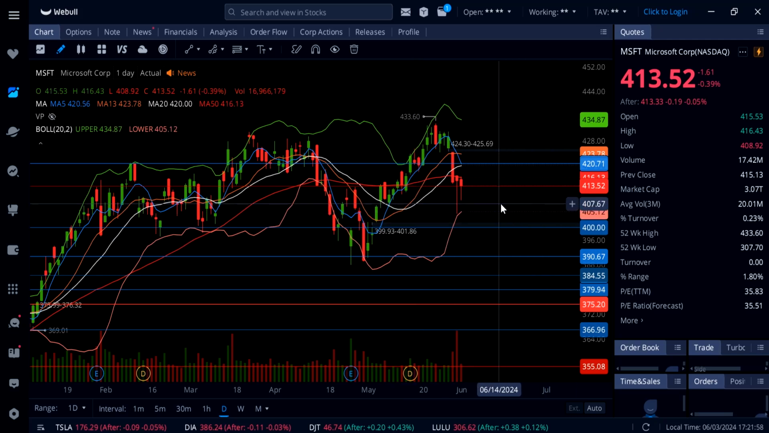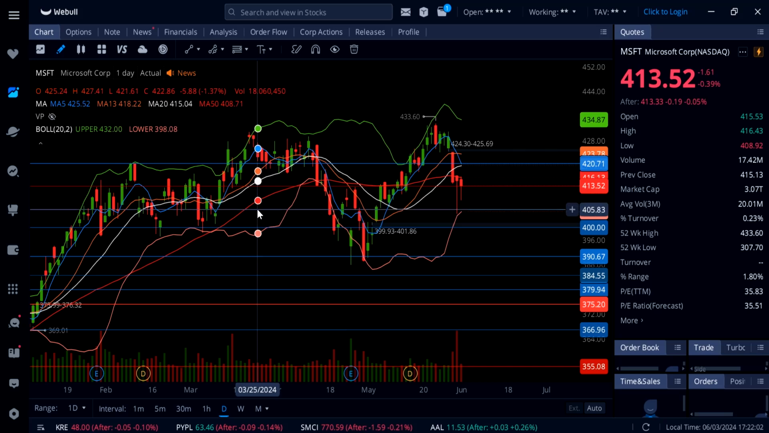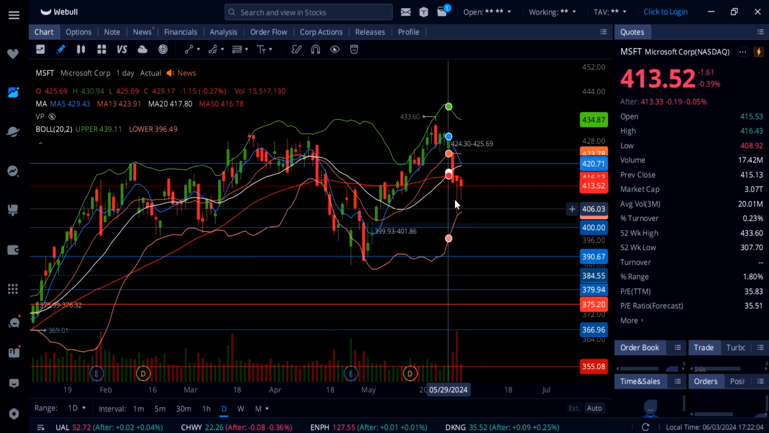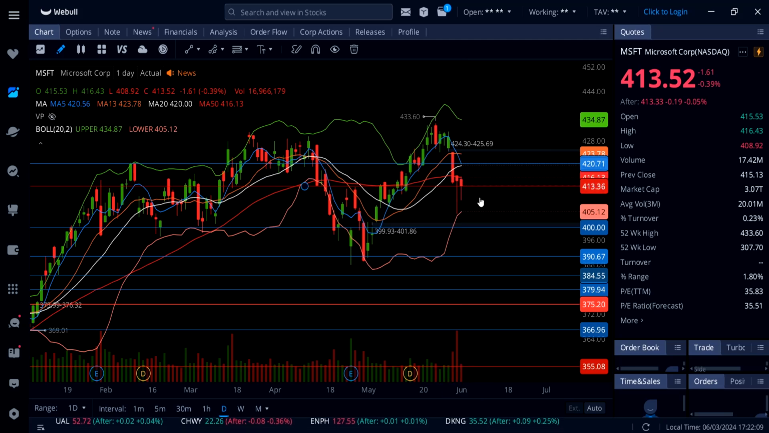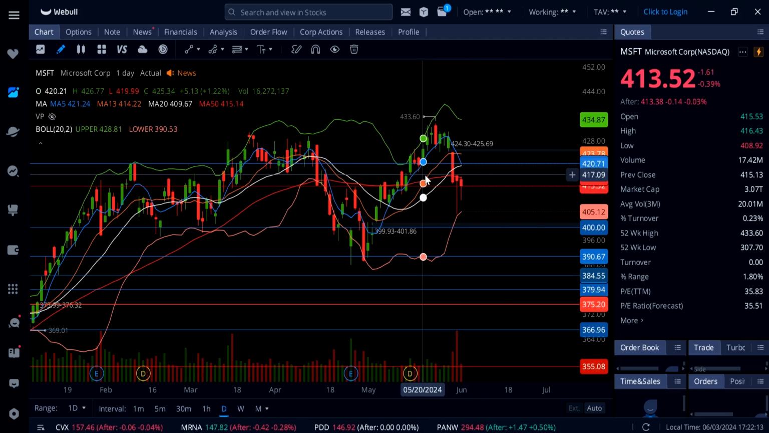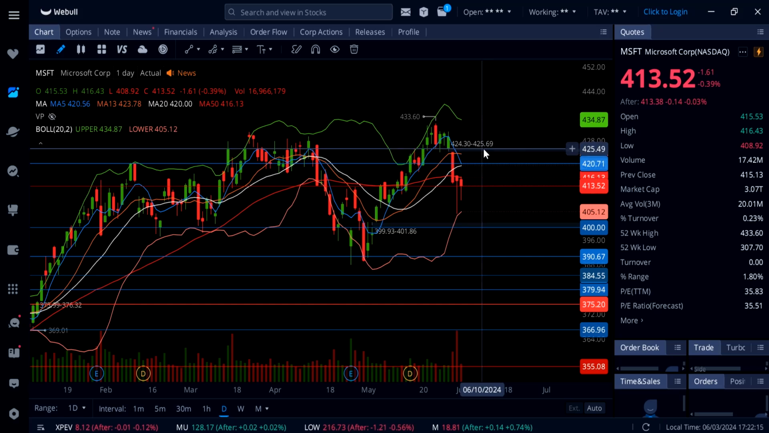Now to the upside, Microsoft needs to take out 415 to 416, where this red line 50 SMA is sitting, and above 416, you're going to see continuation all the way up to 420, 423.78, 13 SMA, up to this gap, 425.69 on Microsoft.